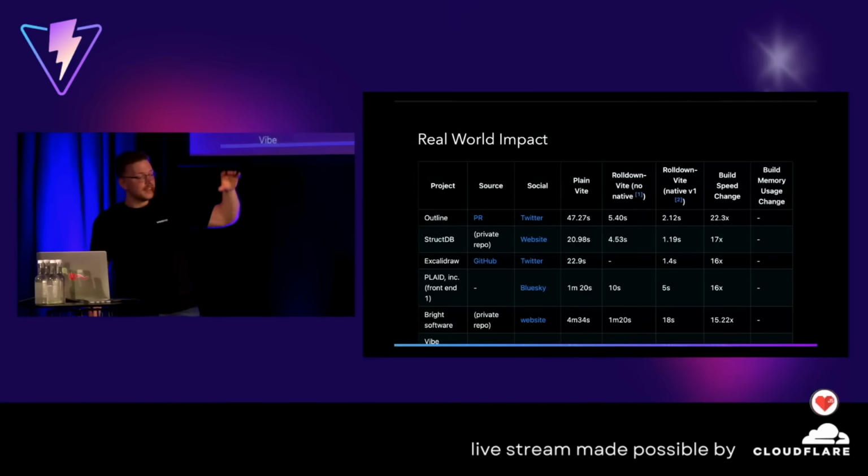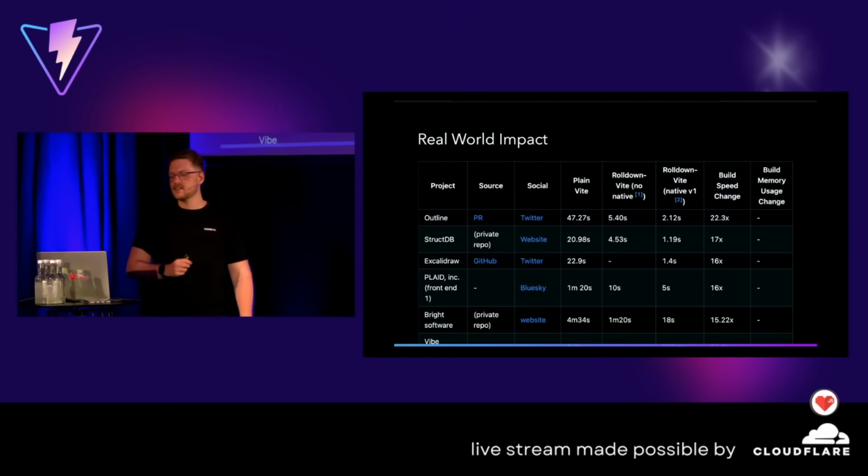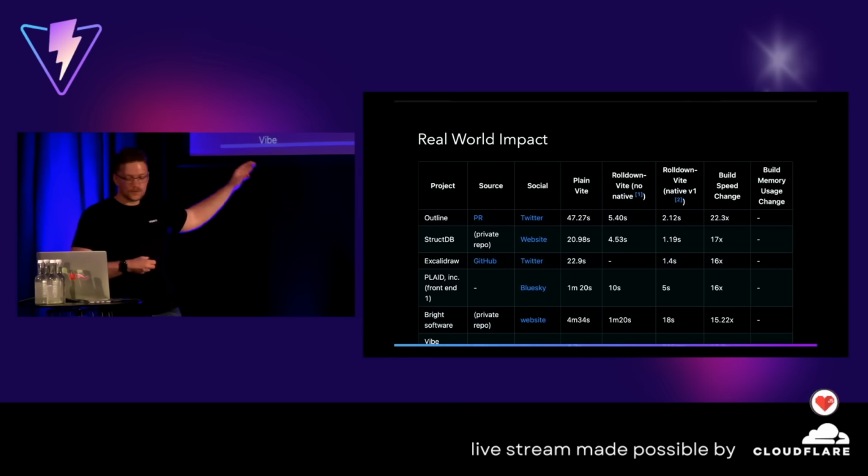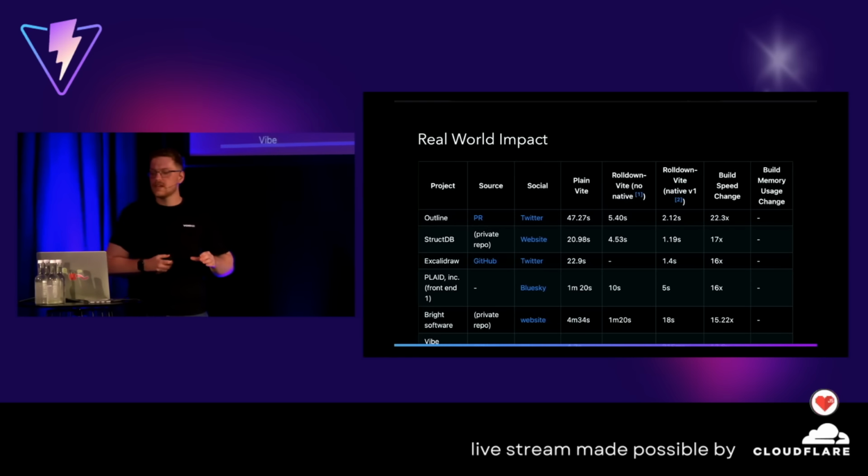And I said, okay, look, this is one specific framework. We can't say that. There is a repository called Rolldown Vite perfwins. And in there, people with open source repositories, with private repositories, reported the numbers in terms of how the build time changed, for example, from plain Vite over to Rolldown Vite with, for example, no native plugins back then when they were not enabled, to native v1, which is the current state.